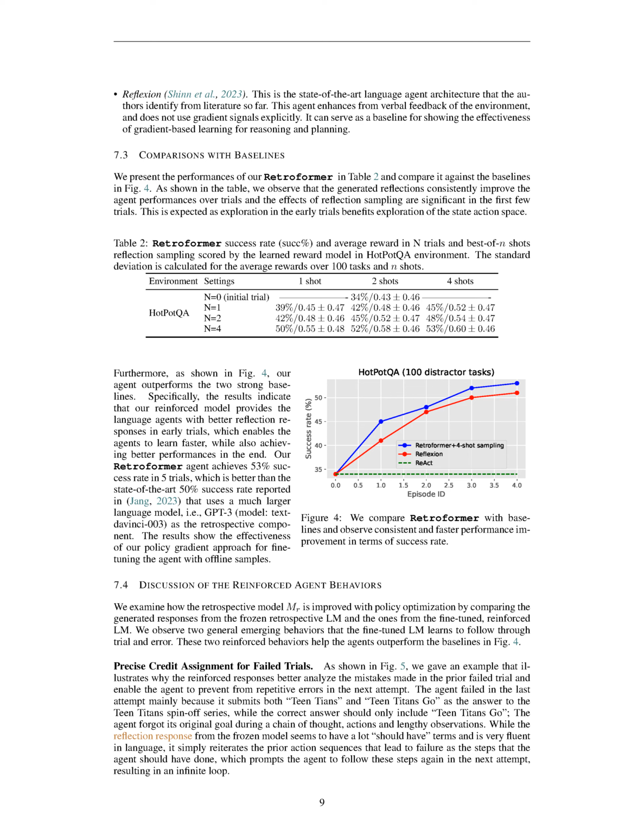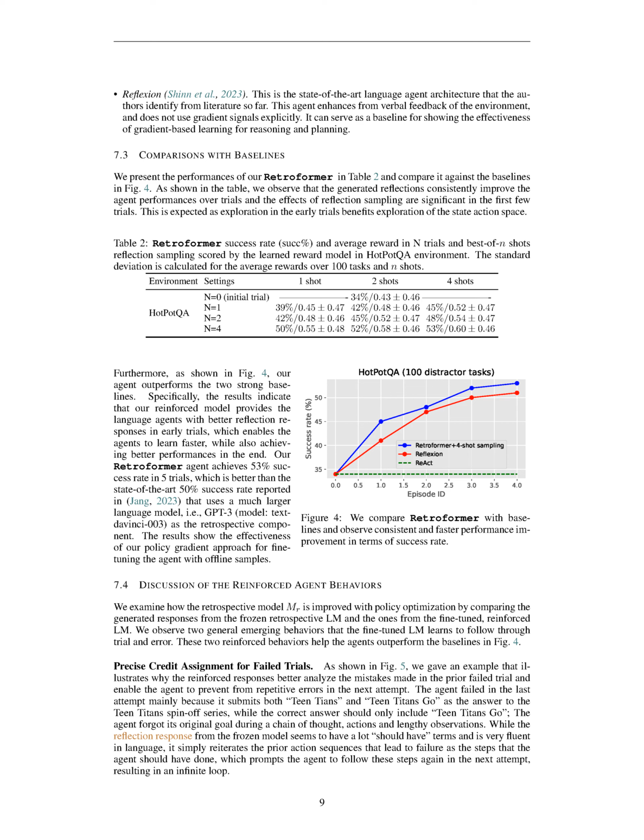The second one is Reflexion, a state-of-the-art language agent architecture. This agent learns from verbal feedback from the environment but doesn't explicitly use gradient signals. It serves as a baseline to show the effectiveness of gradient-based learning for reasoning and planning.